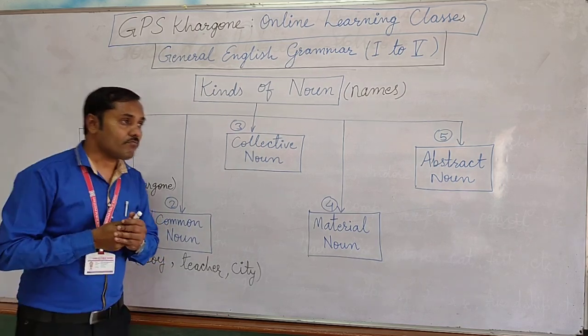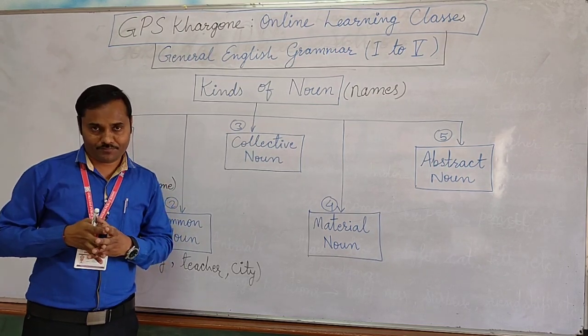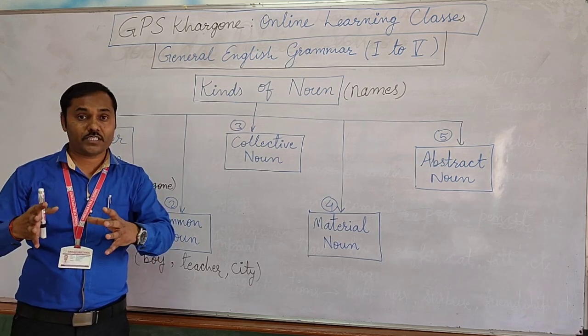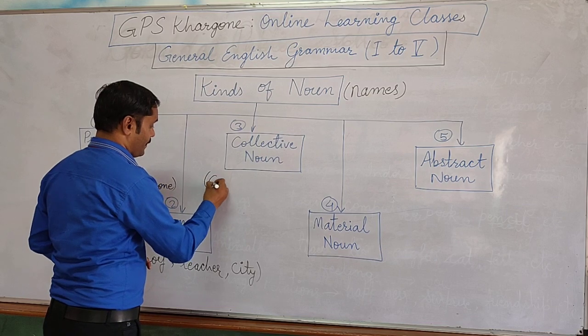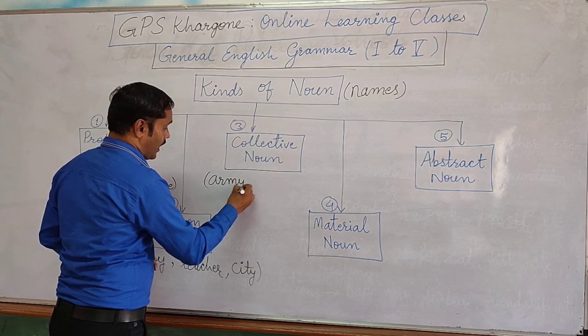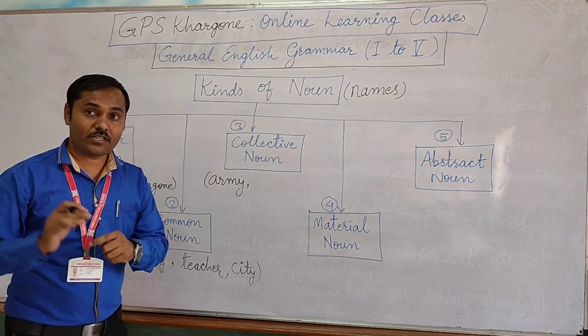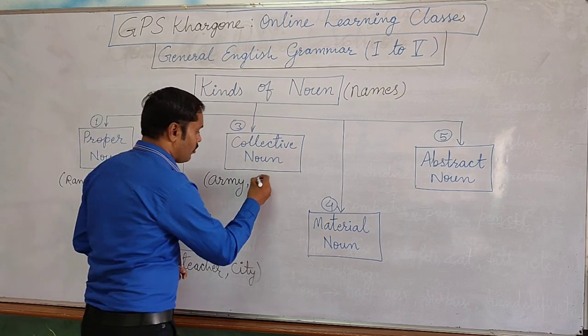Just like whenever we see some soldiers coming, we say army. The group of soldiers, we call them army. Okay. So army is the name of a collection of soldiers. Now a collection of general people, we call them crowd. Crowd of people.